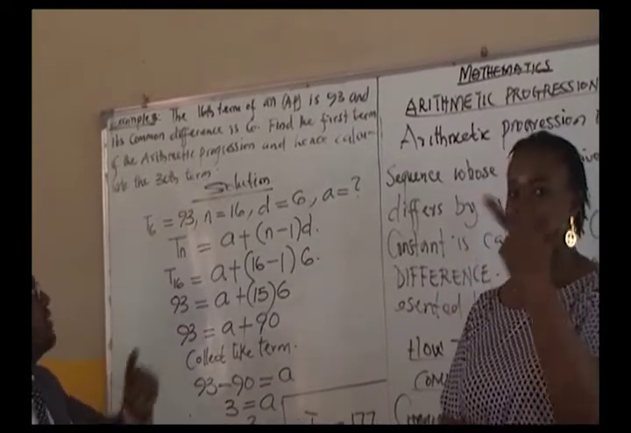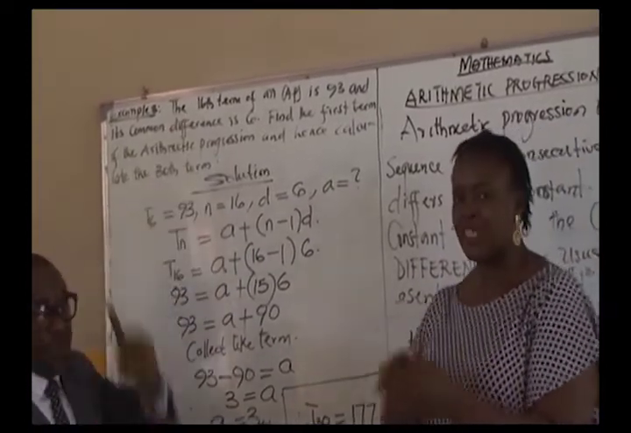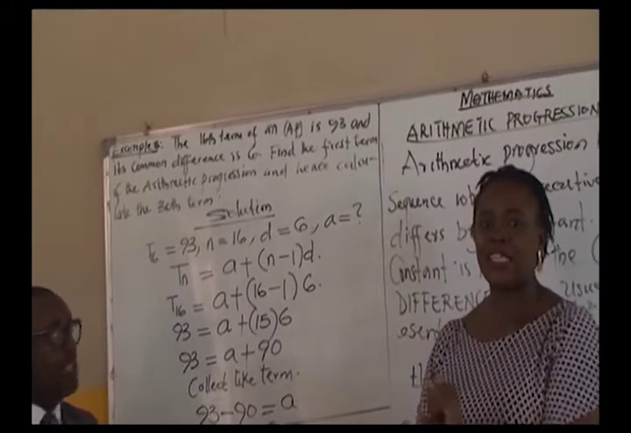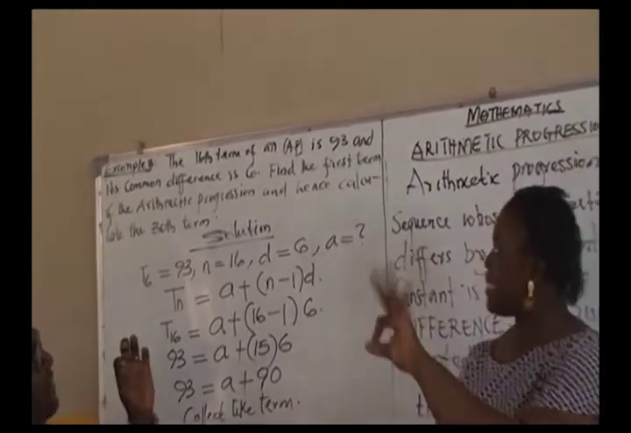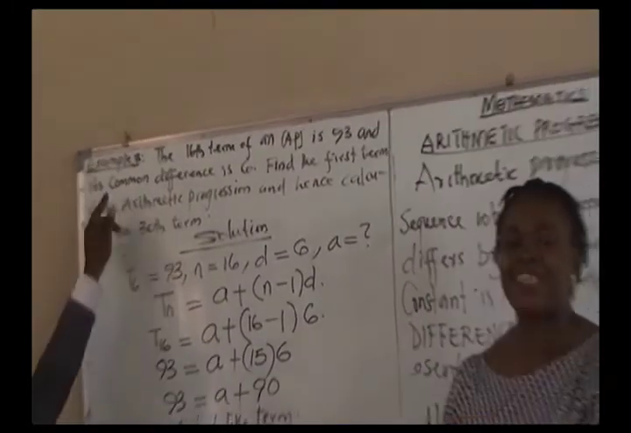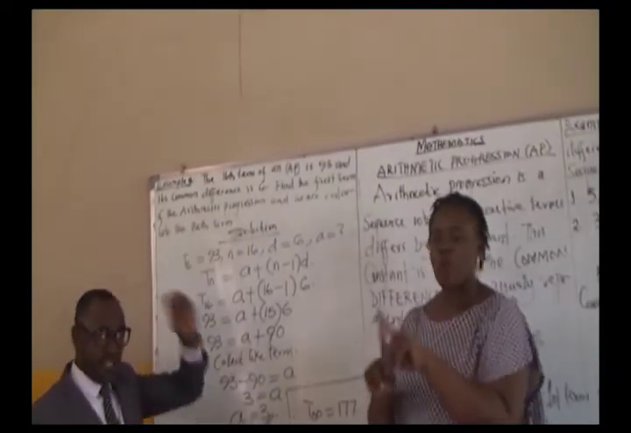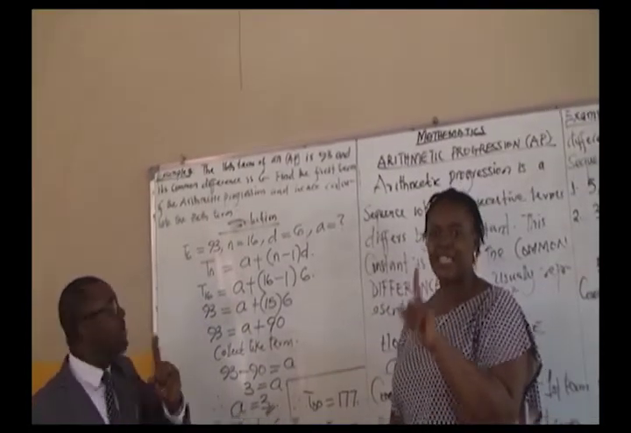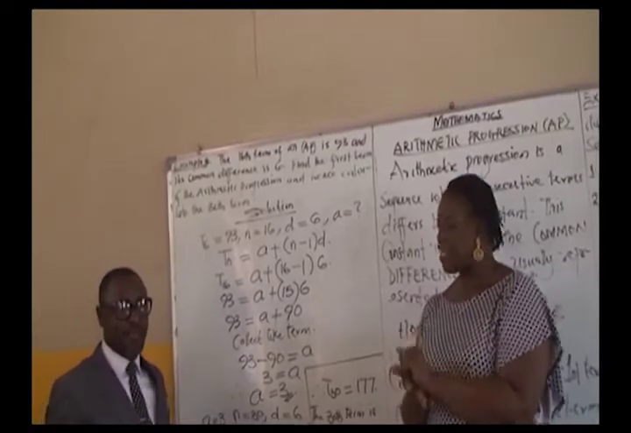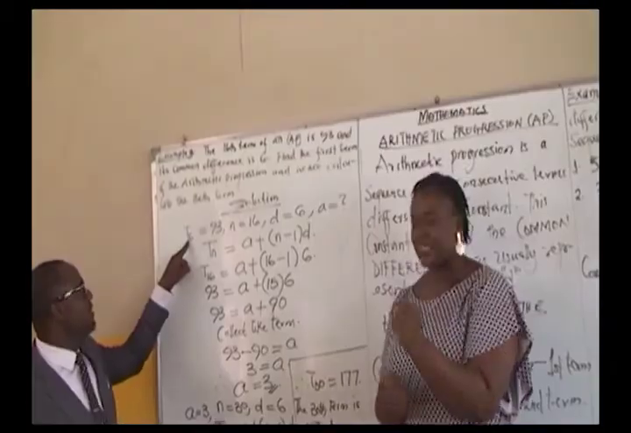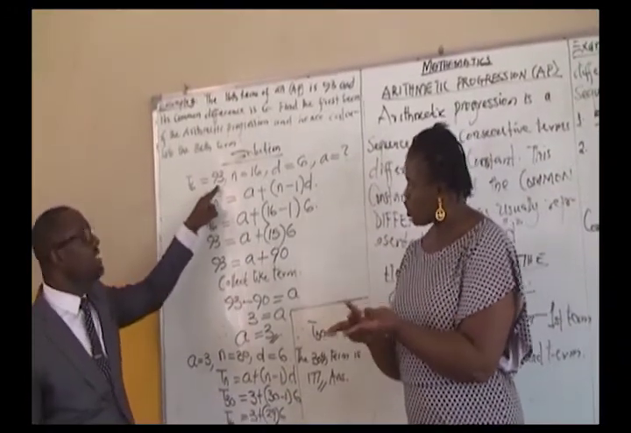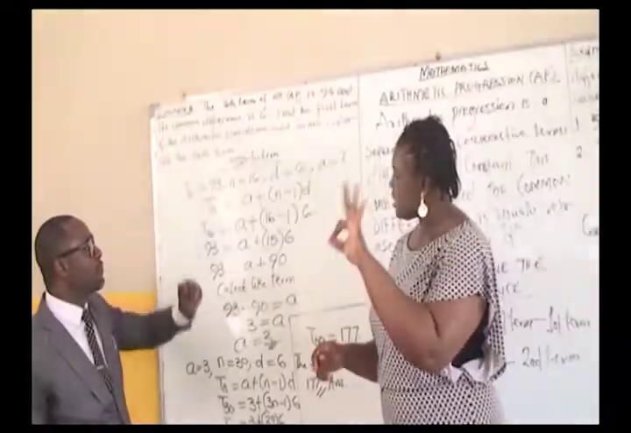Please don't be confused. The 16th term is telling us that the value there is 93. It's a positional statement, so you must take the value the way it is. And its common difference is 6. The first thing to establish is to find the first term. And I said that the 16th position, which is the 16th term, is 93. The way it is given, follow that way.